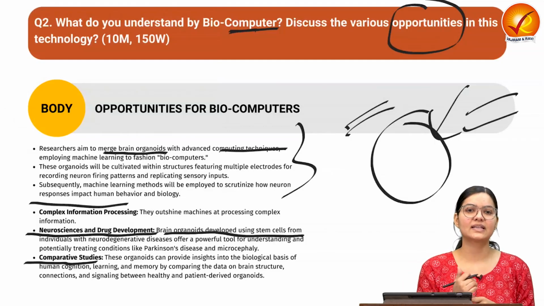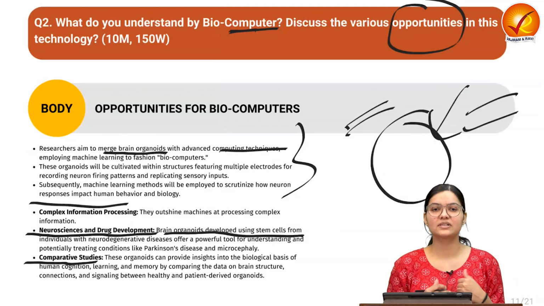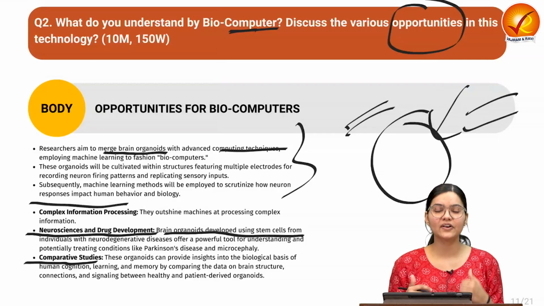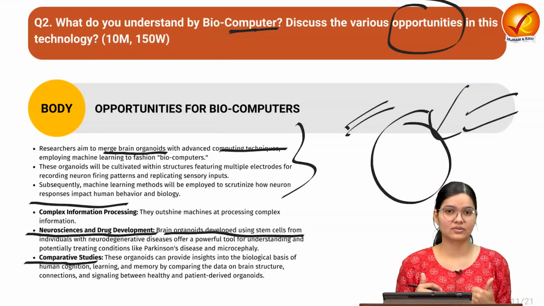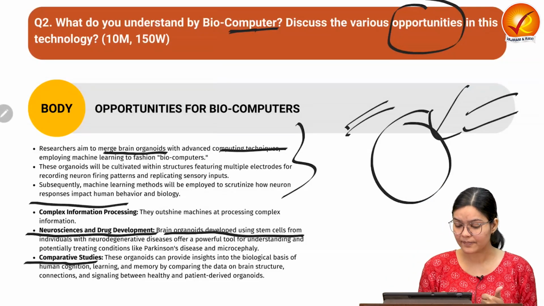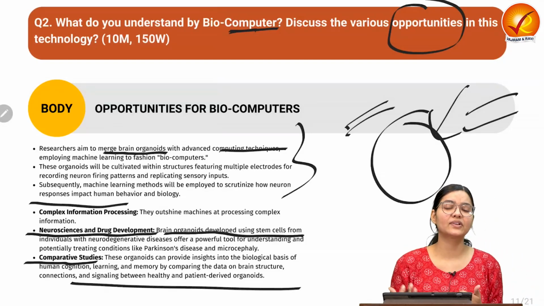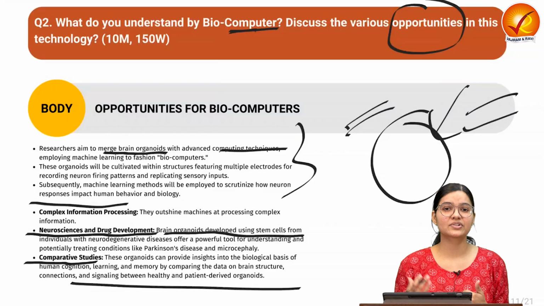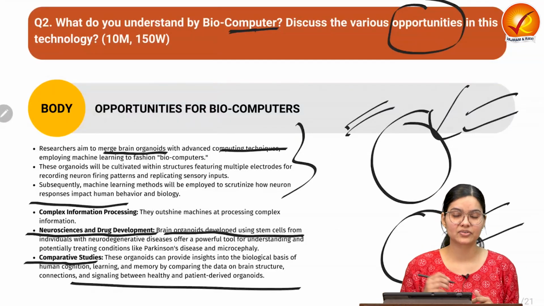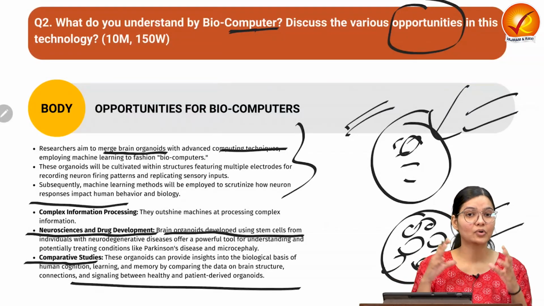For example, if cells are taken from a person who has a healthy brain, which means the person is not suffering from any kind of neurological issues or brain-related disorders, and behavioral issues are not there, then we can take the brain cells of those persons who are suffering from some mental or neurological issues, and then we can do the comparative study and understand and conclude things in a much more reliable way.